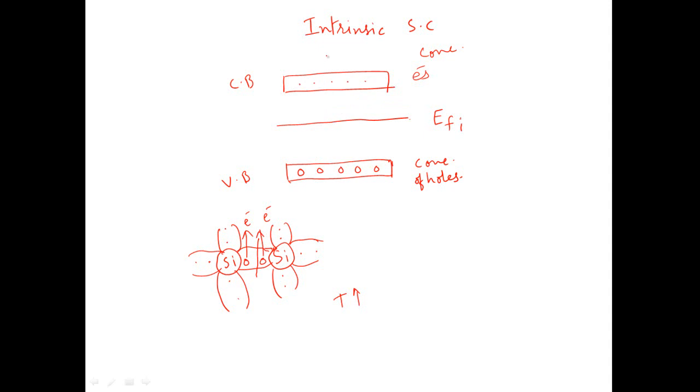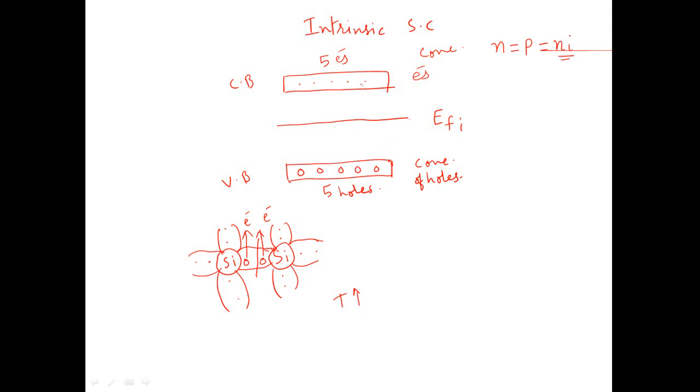So if there are 5 electrons present in the conduction band, there will be exactly 5 holes present in the valence band. Hence we say that the concentration of electrons in the conduction band is exactly equal to the concentration of holes in the valence band, or we write it as electron density equals hole density, and we refer to this number as the number of intrinsic charge carriers, simply Ni.